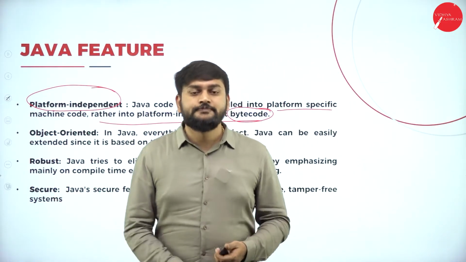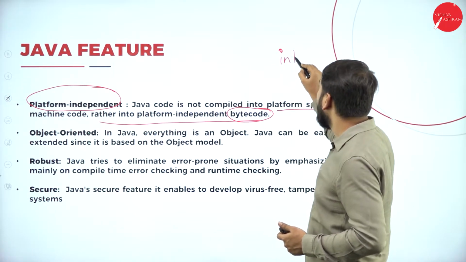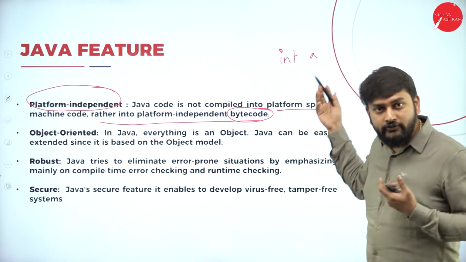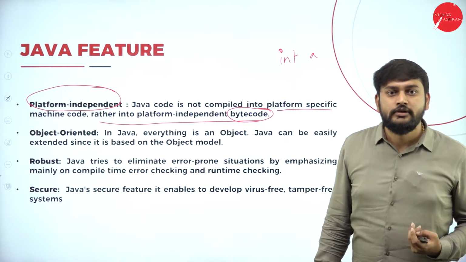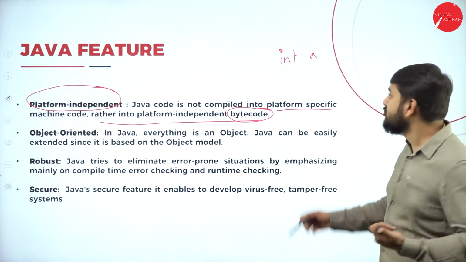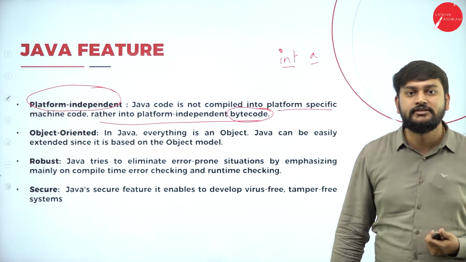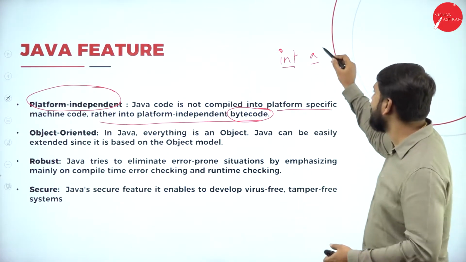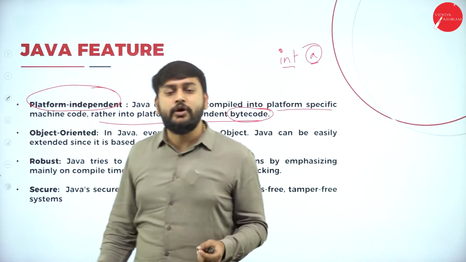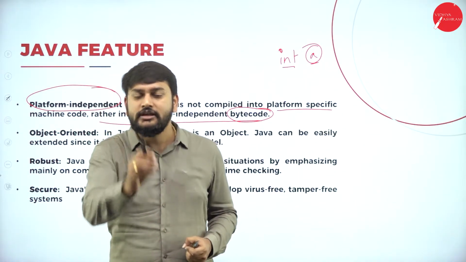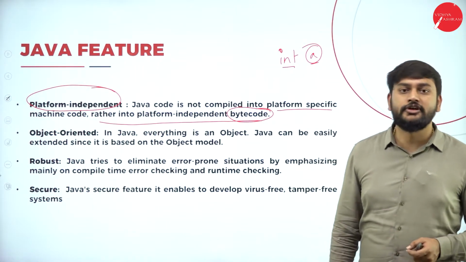Even if I take a data type, for example, if I write int a, even this is in the form of object oriented concept. I can also say that this is a class and I'm creating an object for this class, just creating an instance of this. Everything in the programming language is treated as an object. That is the second feature that you should remember.